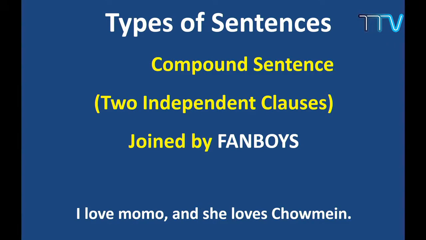For example, "I love momo and she loves chow mein." This is an example of a compound sentence. Why is this a compound sentence? We see 2 independent clauses. "I love momo" is an independent clause, it makes complete sense. "She loves chow mein," complete sense. These 2 independent clauses are joined by a FANBOYS conjunction. And what is the conjunction here? The conjunction is "and."